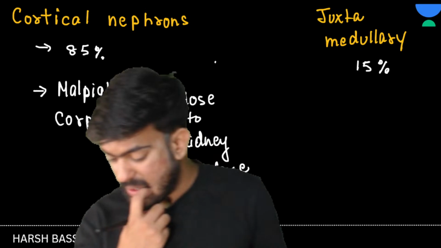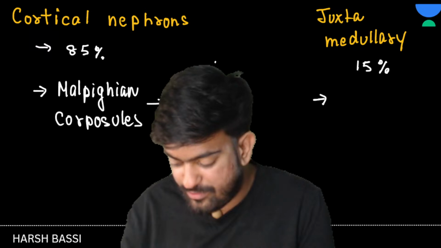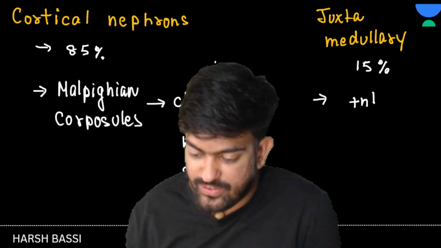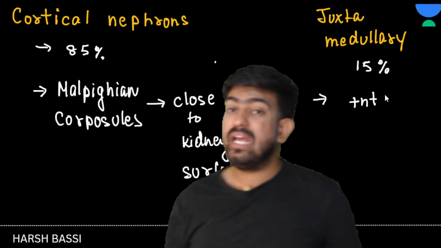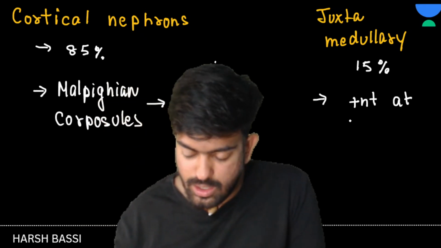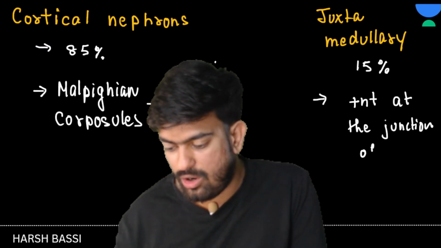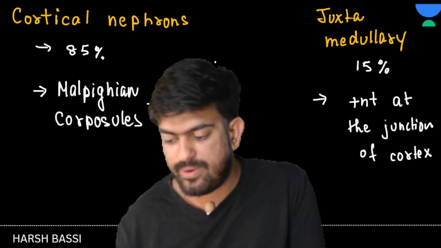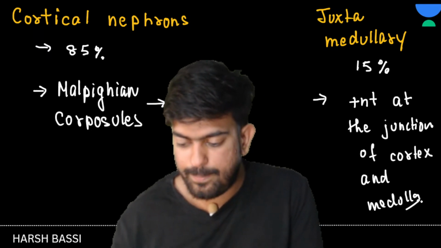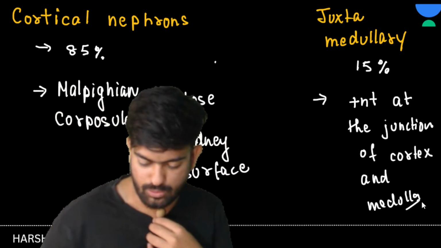Now, in juxtamedullary nephrons, what happens? The Malpighian corpuscles are present where? They are present at the junction of the cortex and medulla. Clear? Present at the junction of cortex and medulla. Clear to everyone? Great.